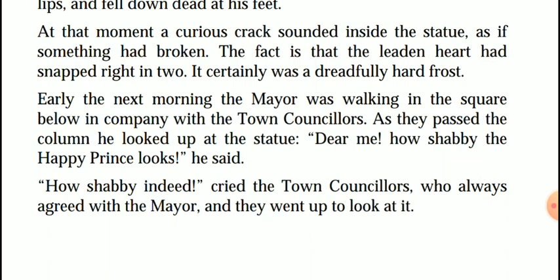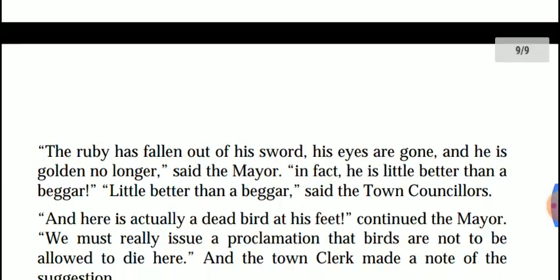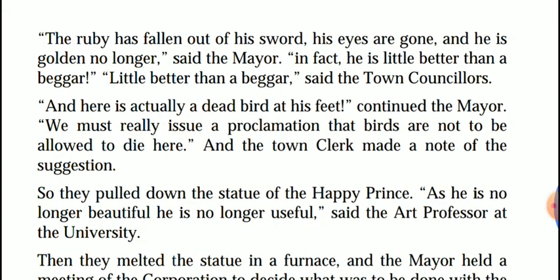"Dear me, how shabby the happy prince looks," he said. "How shabby indeed," cried the two councillors, who always agreed with the mayor, and they went up to look at it. "The ruby has fallen out of his sword, his eyes are gone, and he is golden no more," said the mayor.